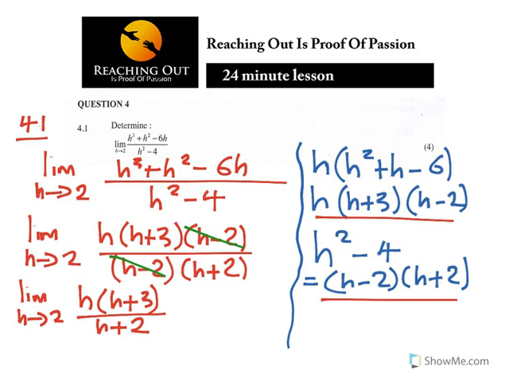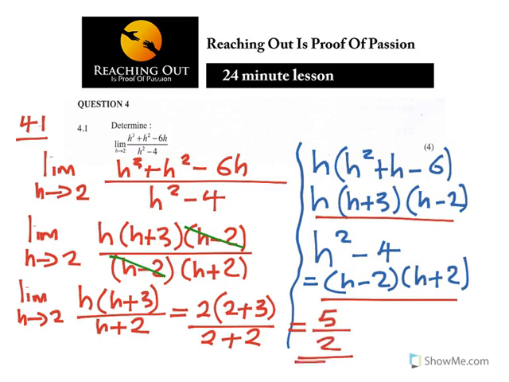Because it limits to 2, where there is h you put a 2, which is 2 plus 3 all over 2 plus 2. If you use a calculator, you'll get an answer of 5 over 2, or 2.5. Whatever way, this limits to 2.5, not h, because h is 2. So when h is 2, it will limit to 2.5.